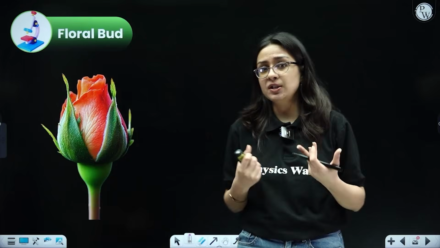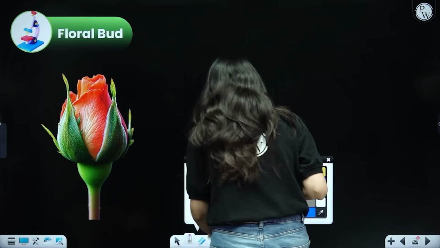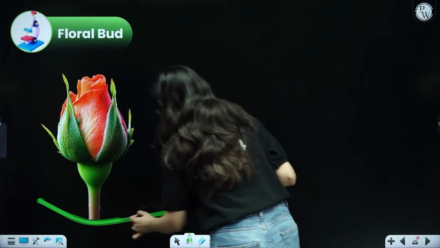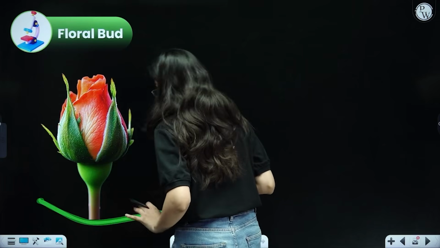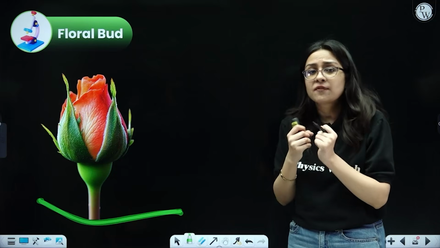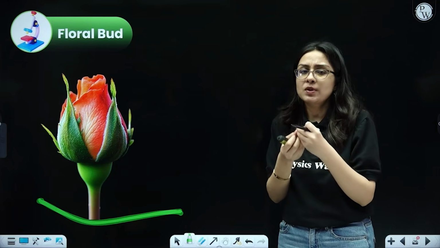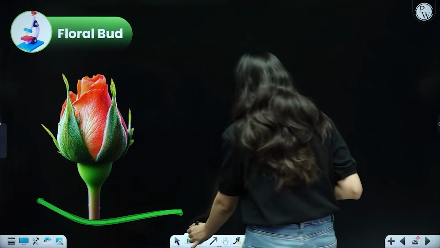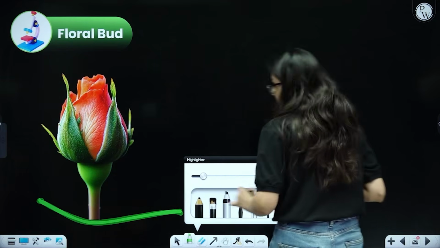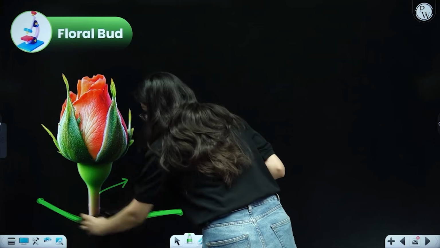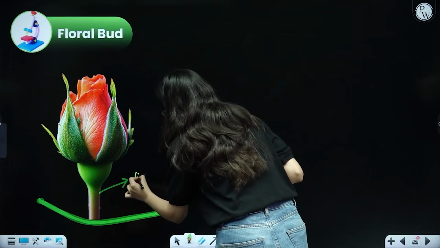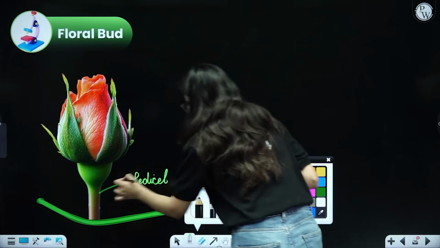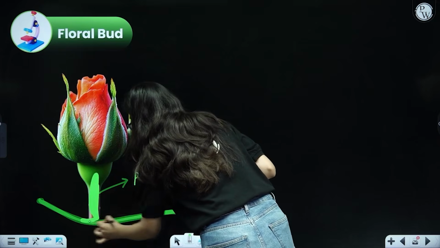Coming to sexual reproduction in plants, you must have seen that on stems there is a bud like this that is often present. Let us suppose this is the stem, and this is a bud. This bud actually encloses a flower. When this bud opens up, you will see a very beautiful, brightly colored structure called the flower. Correct? The part of the bud that attaches it to the stem is called the pedicel. So this region is the pedicel that attaches the bud to the stem.